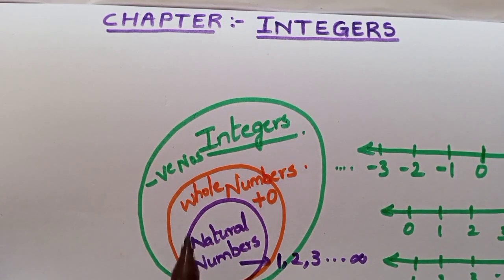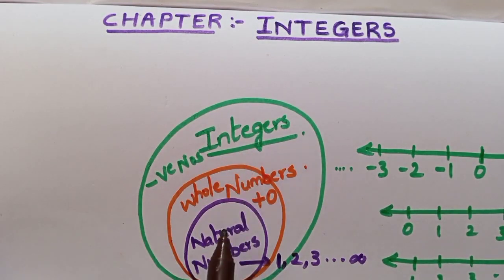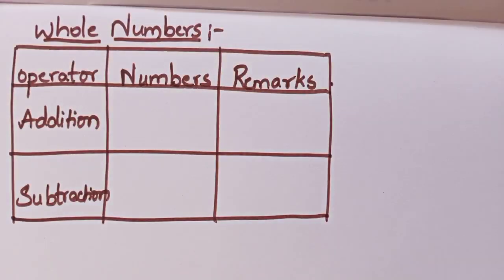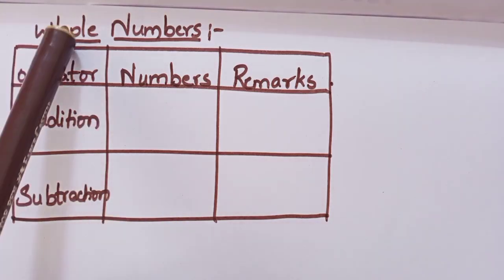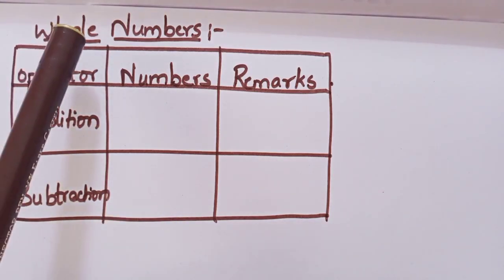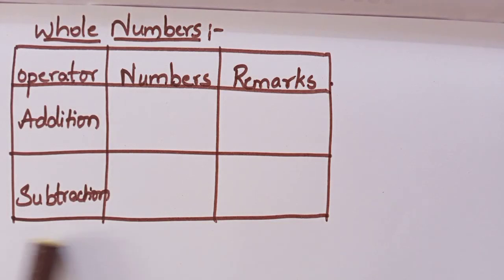One is to draw this and show the various sets of numbers and what they contain. Secondly, you need to draw 2 tabular forms: one to check the closure property for whole numbers, the other to check the closure property for integers. That's it. Keep these 3 ready and we'll be entering our chapter integers.